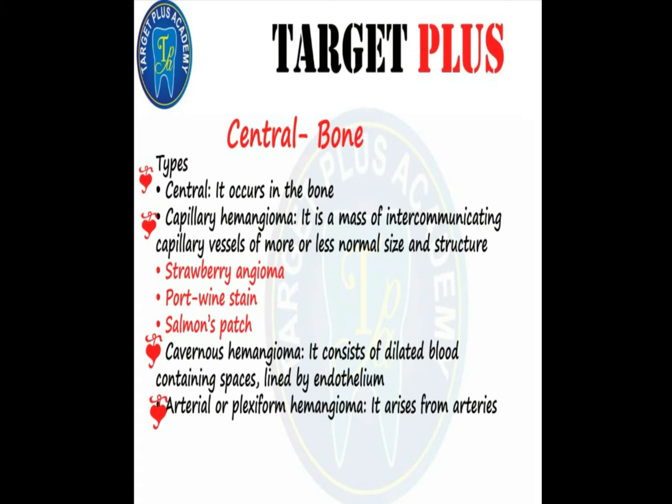Second is the capillary hemangioma. It is a mass of intercommunicating capillary vessels of more or less size and structure. They could be strawberry hemangioma, port wine stain, or Salmon's patch.